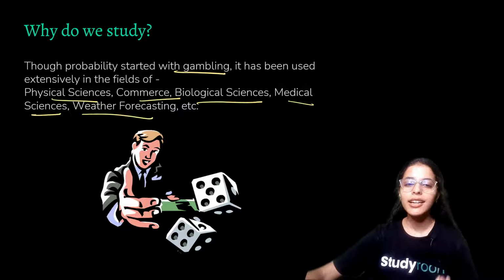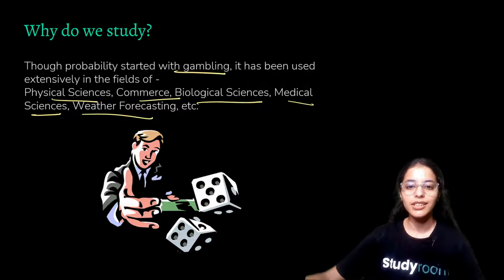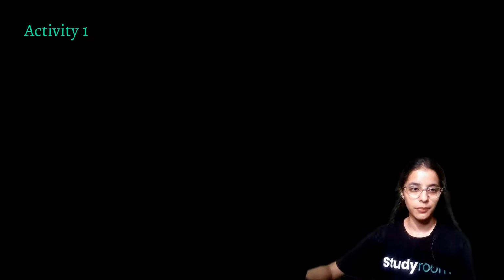That is why it's very important to make your base clear. Do not skip this chapter by thinking that it is a very easy chapter, but make sure you make your base clear with it. Now let us move on to an activity to help you understand how probability works.